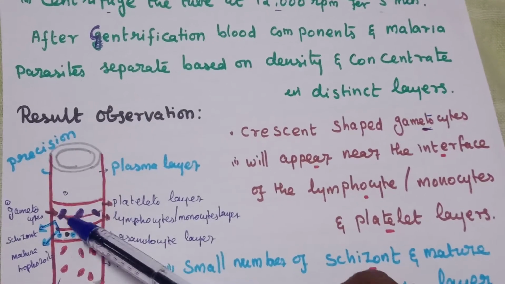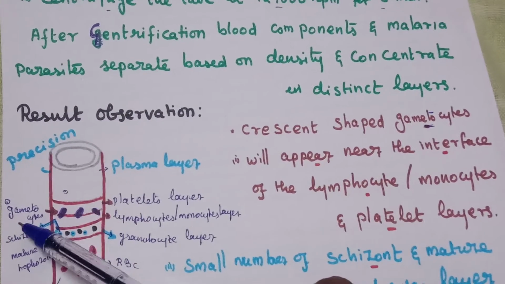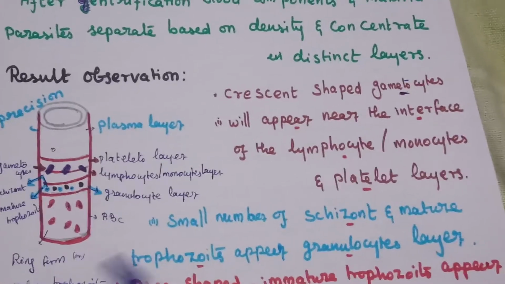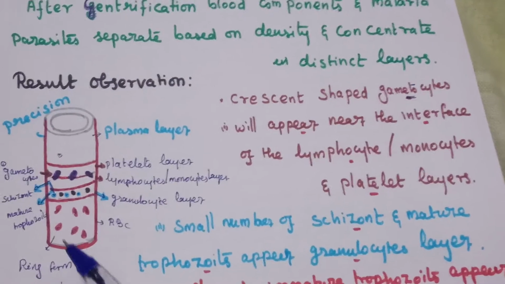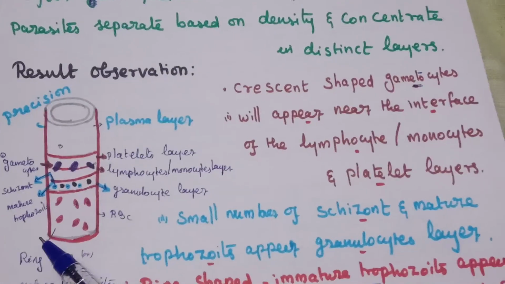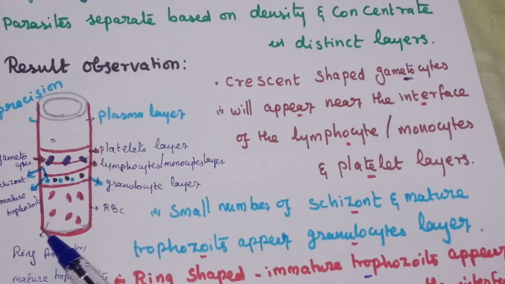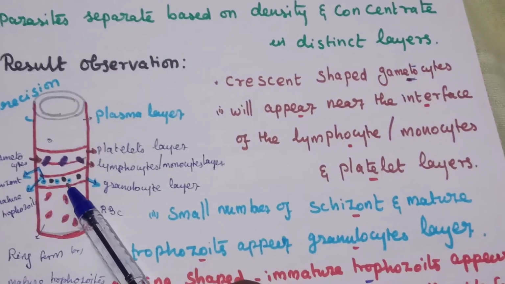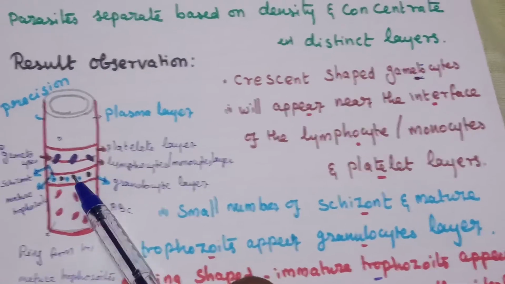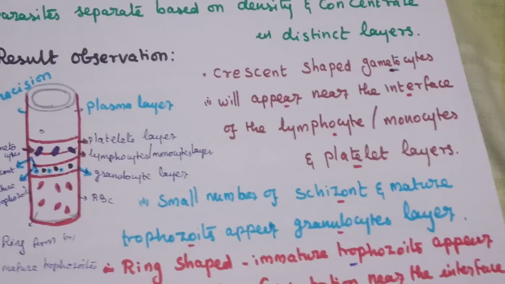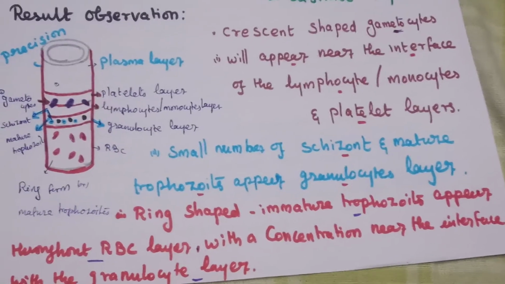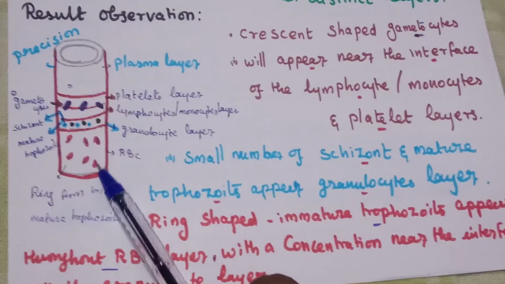Second, a small number of schizonts and mature trophozoites appear in the granulocyte layer. Last, ring-shaped immature trophozoites appear in the RBC layer.